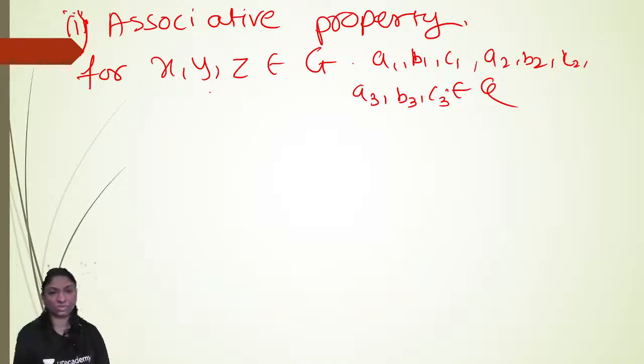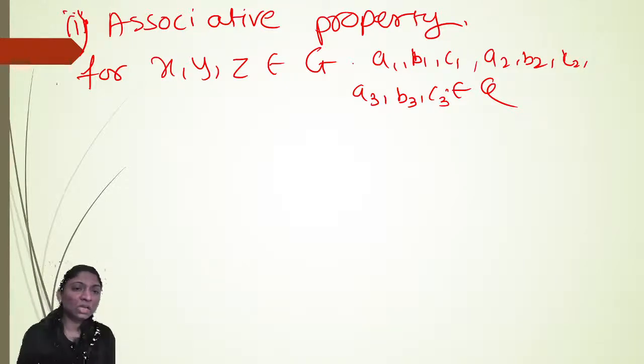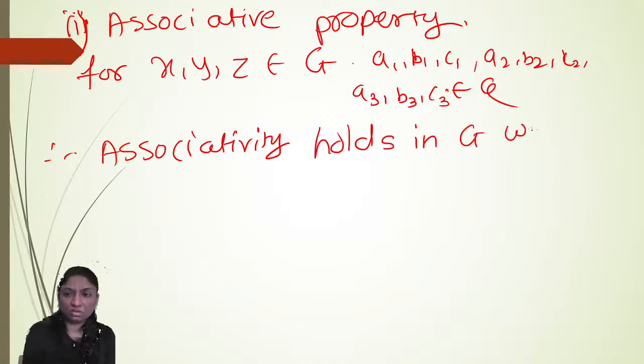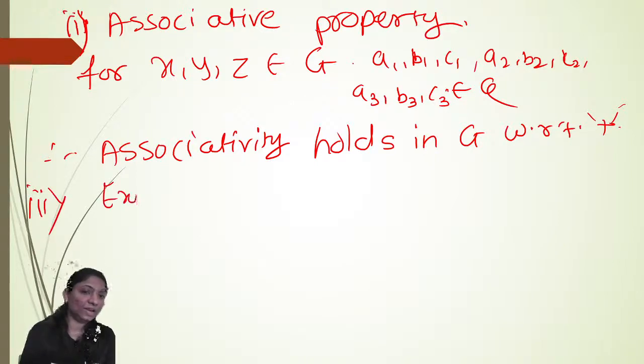Therefore, associativity holds in G with respect to addition.